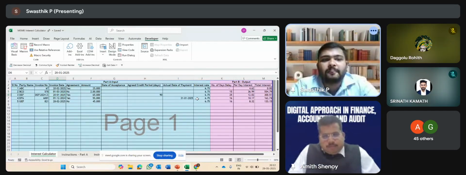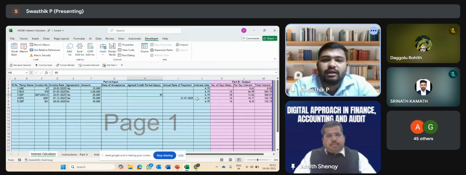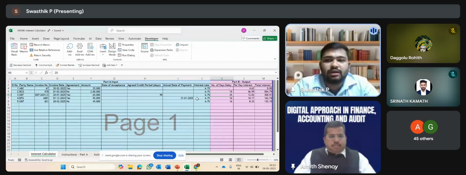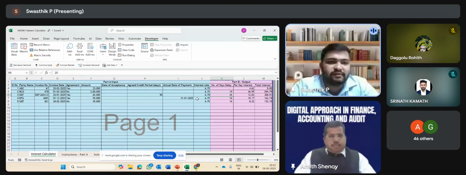And the third scenario, 20th Jan 2025, the invoice is raised. There is an agreement for 90 days, but the MSME Act says it is 45 days or 15 days. So since we have an agreement, there is only a 45-day credit limit. Even if there is a 90-day credit period as per the agreement, the macro will calculate only the days in excess of 45 days as the delay. So there is a 25-day delay in this, and the interest has been calculated for 25 days.